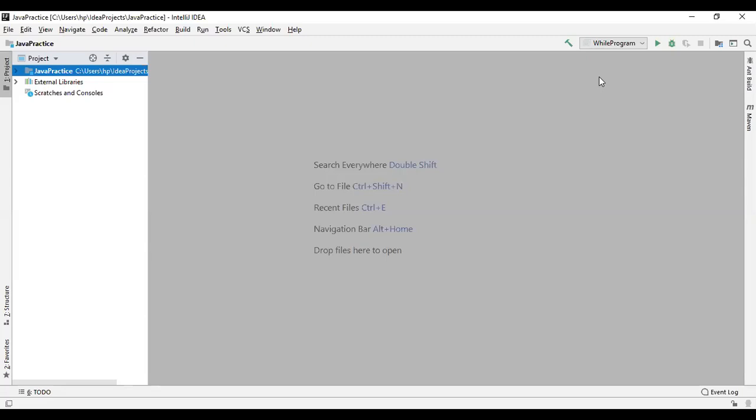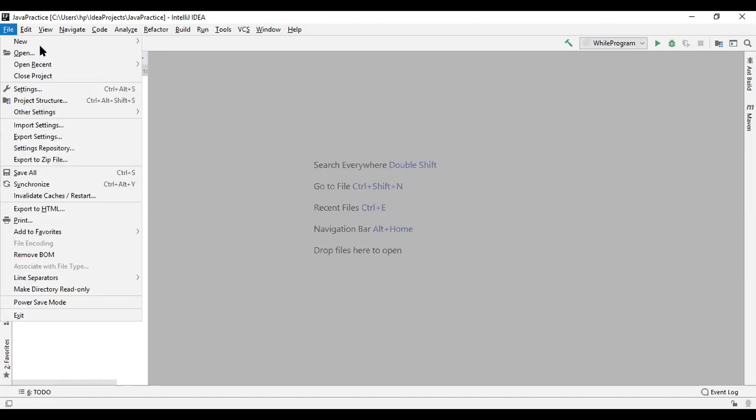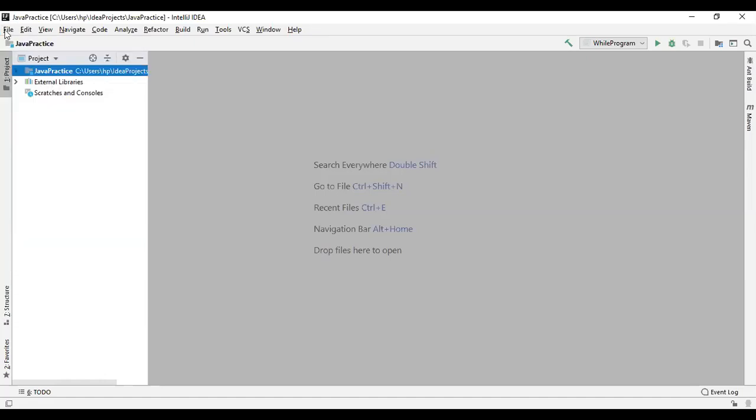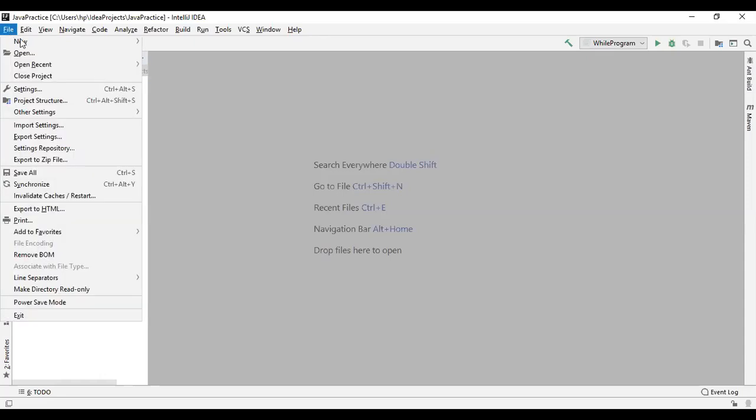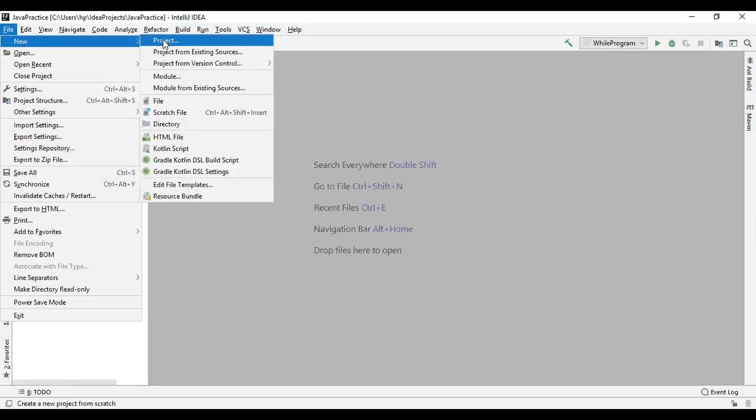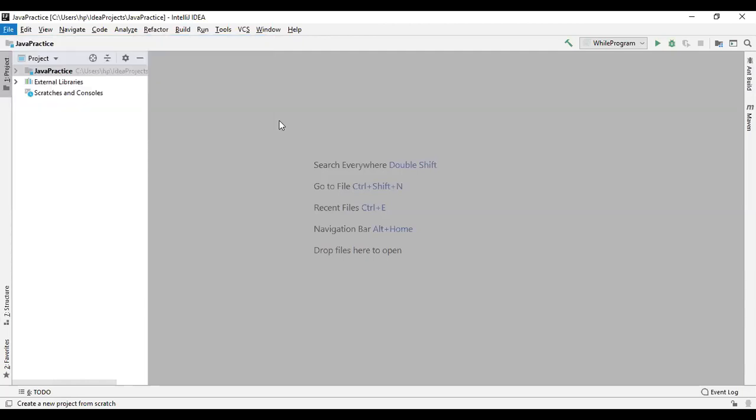Okay, I opened my editor, that is the IntelliJ IDE. Here I have already created a project called Java Practice. It is my own project. You can create a project like this by clicking File, then New, then Project. When you click Project, it will ask for the project name. After that, you press next, next, next. Then it will ask some questions, and you have to fill that in.